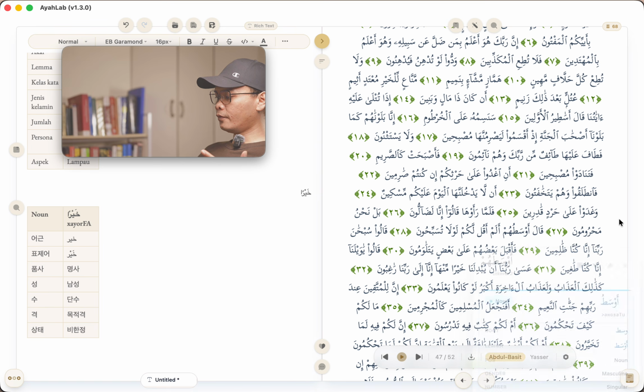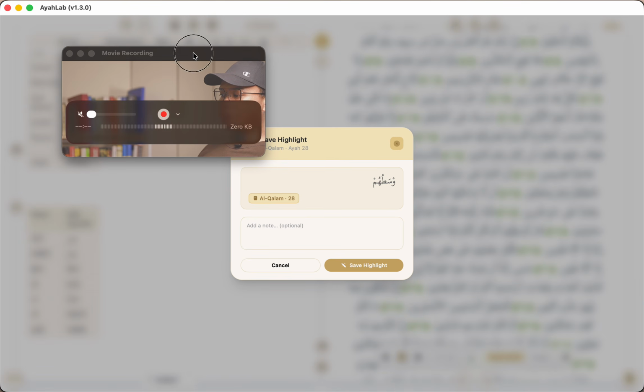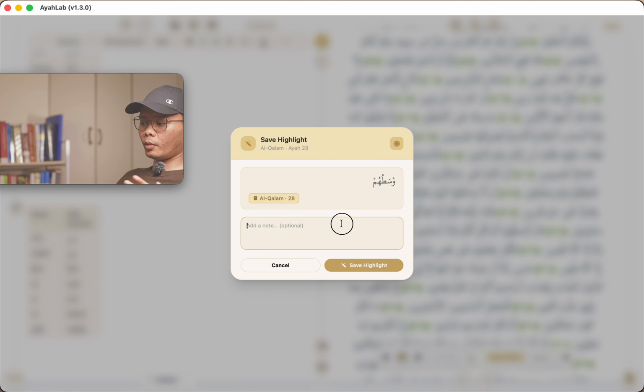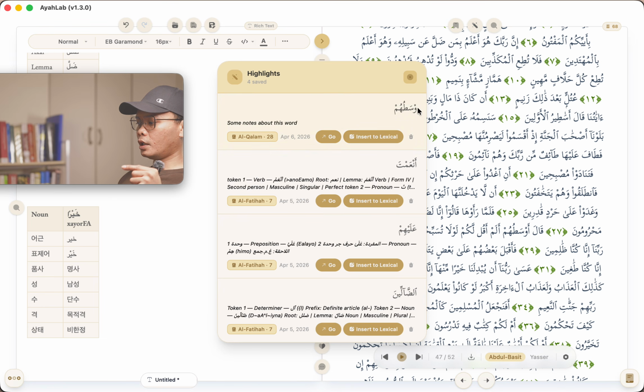Okay, so I just have to highlight that word, awsatuhum, and then I can click save highlight. Now I can also put some notes about this word, right? Save highlight, and now you can go there. Okay, I forgot the alif and the hamza, alif hamza, and so we now have hausatum supposedly.